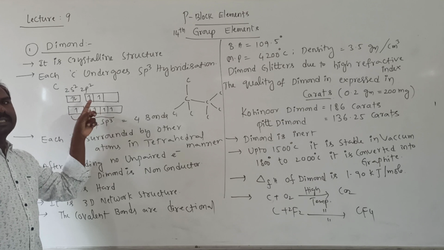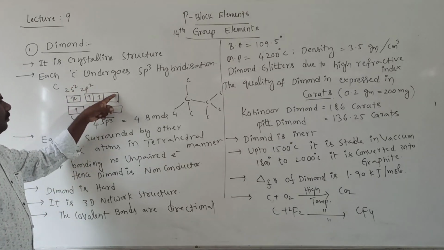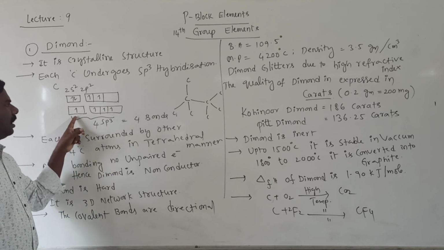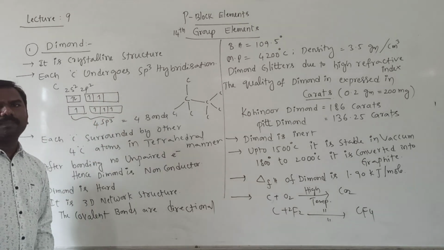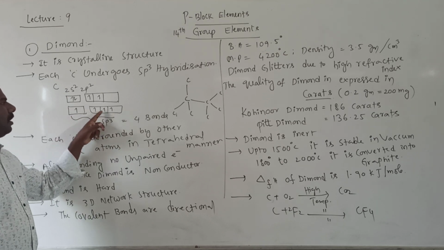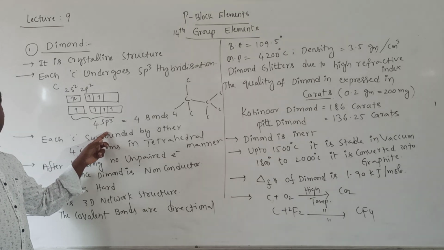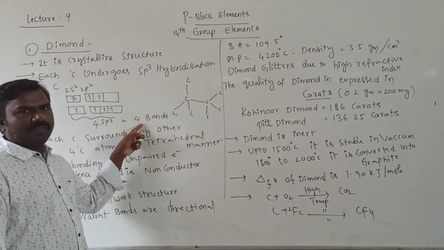2s2, 2p2 is the ground state electronic configuration of carbon. An electron jumps from s to p, then s1, p1, p2, p3. Then finally 1, 2, 3, 4. One s and three p orbitals are involved in hybridization, which forms four sp3 hybrid orbitals that lead to four bonds.